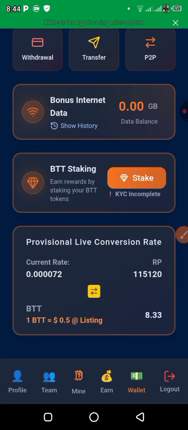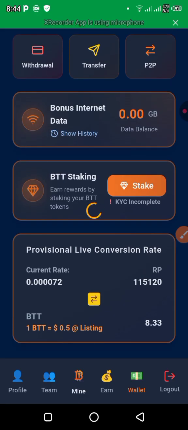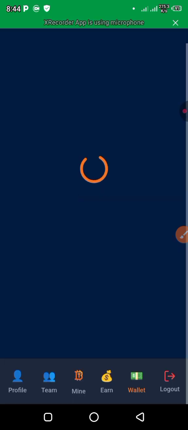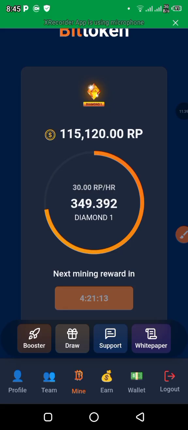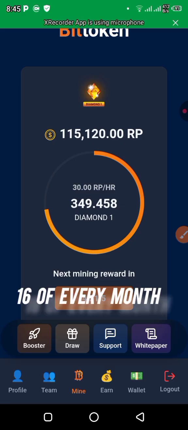So if you come on this mining we are seeing here, this is where you see your mining, how it is mining. So to sell your BTT, they always leave it available every 16th of the month.